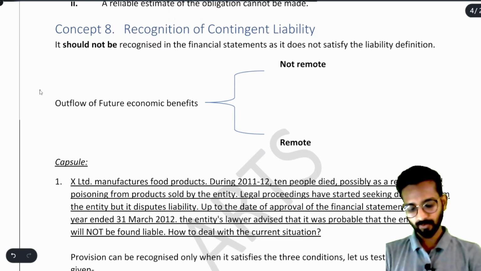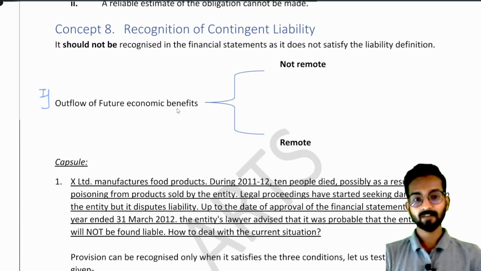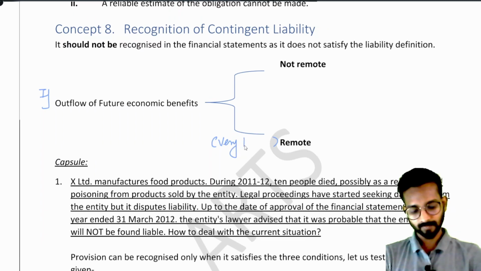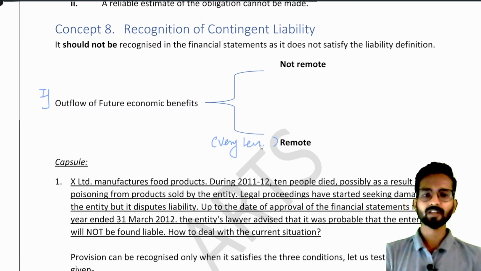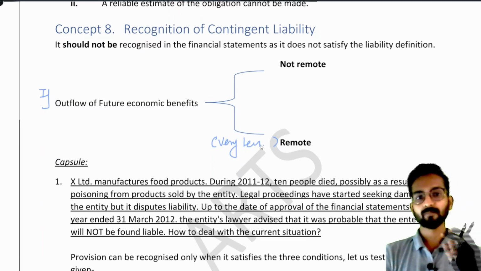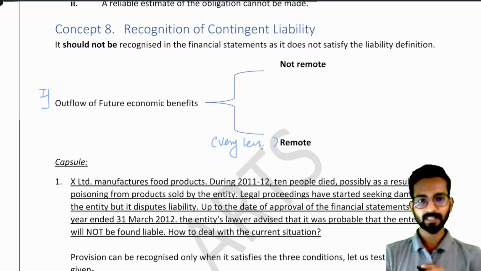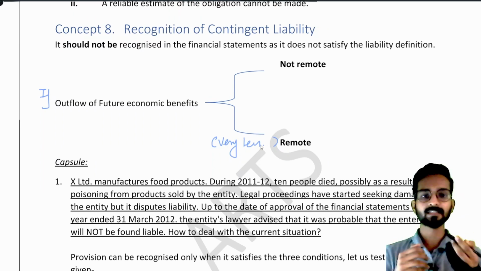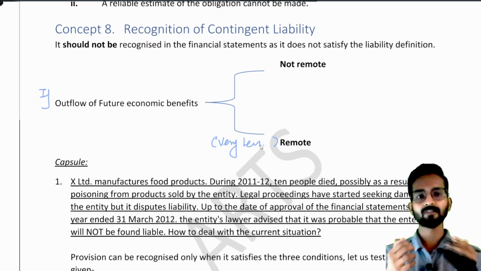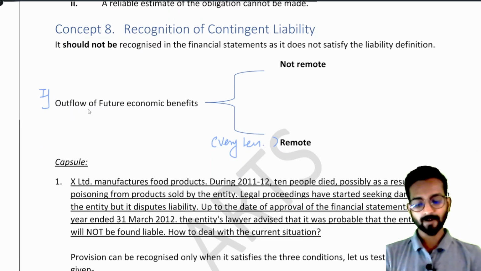If outflow of future economic benefit is remote, it means it is very less. Very less, okay? It is not even a material amount for us. Very small liability, say 10, 20, 50,000 or 1 lakh or 2 lakh for big major companies. The amount will depend again on the materiality level of the companies, okay? For a company like Reliance Limited, 1 lakh, 2 lakh, even 5 lakh is a remote amount, okay? So, if outflow of future economic benefit is remote, how will you disclose the contingent liability? You will not disclose, ignore it.